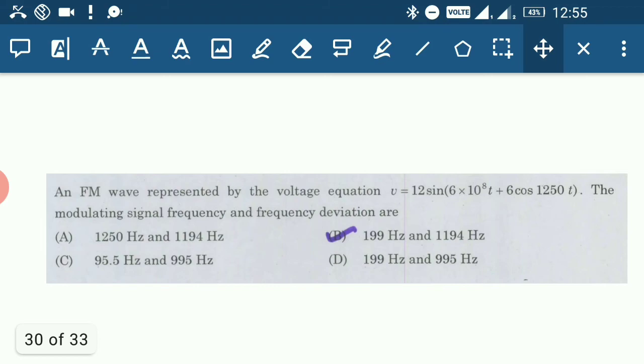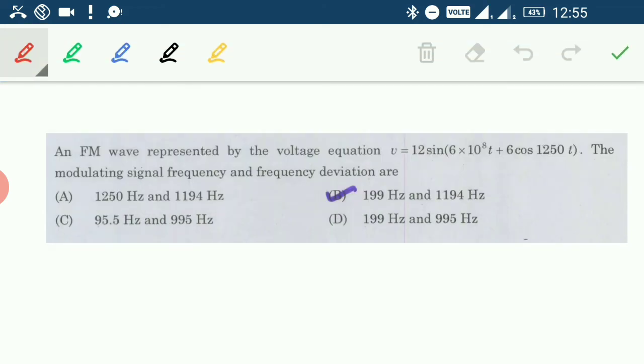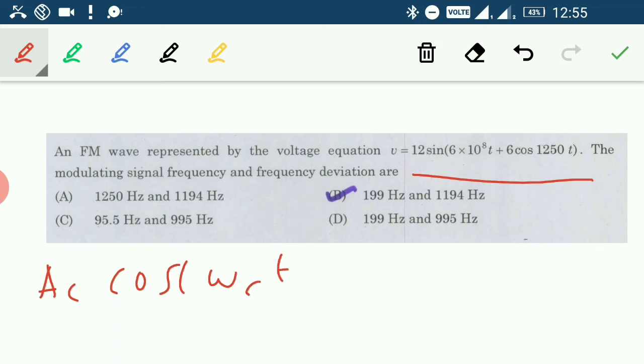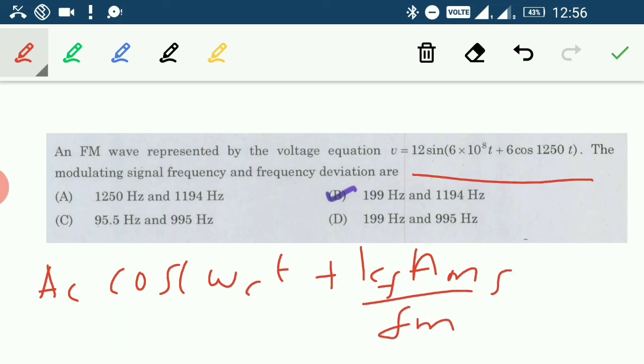Then an FM wave represented by the voltage equation V is equal to 12 sine of 6 into 10 power 8 t plus 6 cos 1250 t. Find the modulating signal frequency and frequency deviation. So this problem we have seen already. We compare with the general equation. General equation of FM is AC cos omega c t plus kf Am by fm sin omega m t.